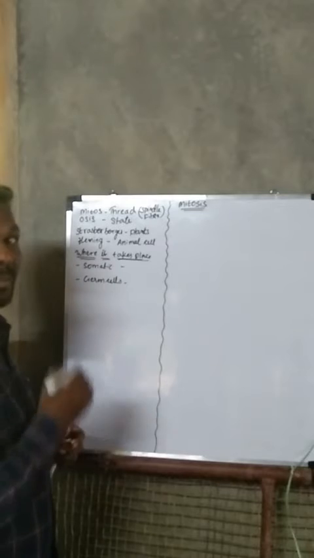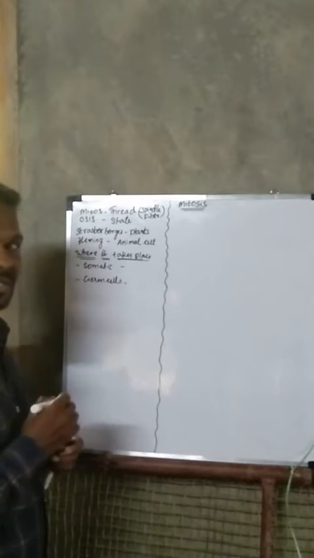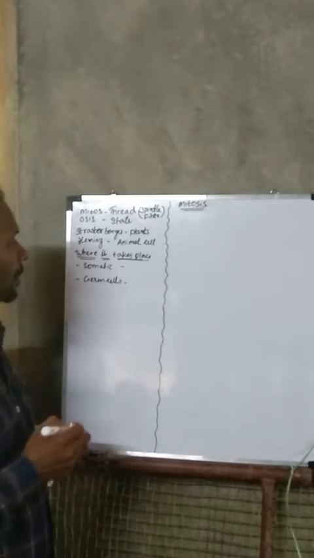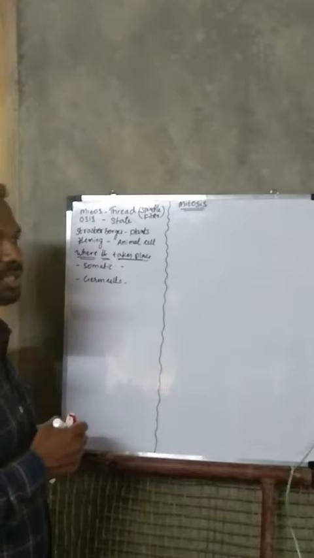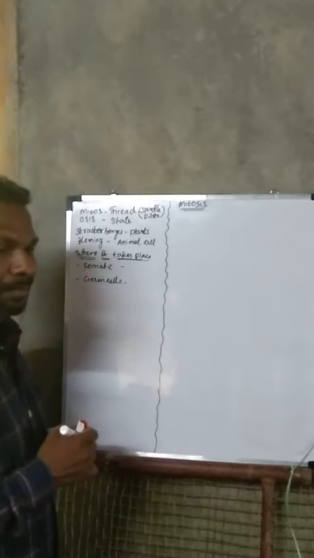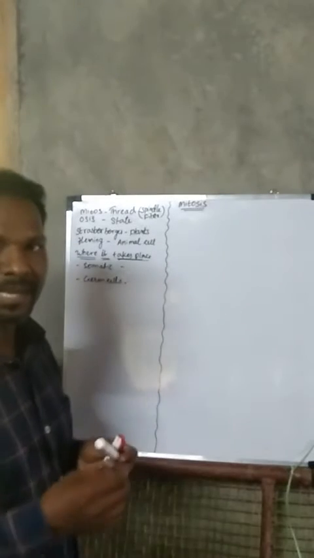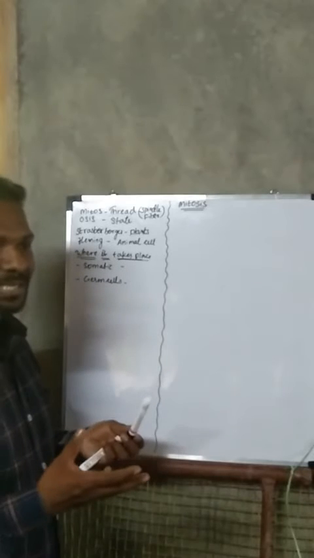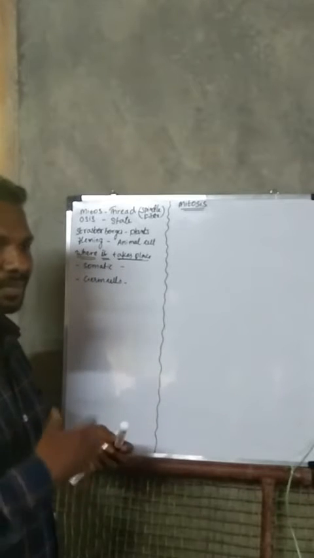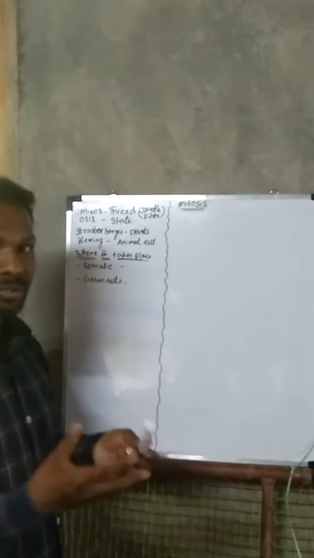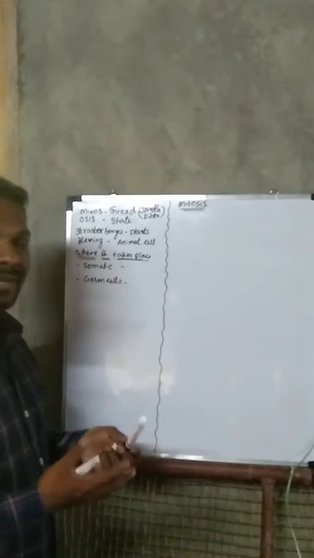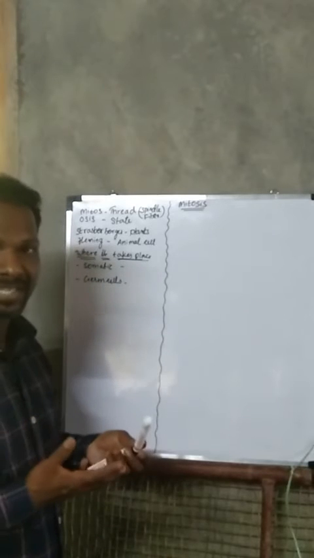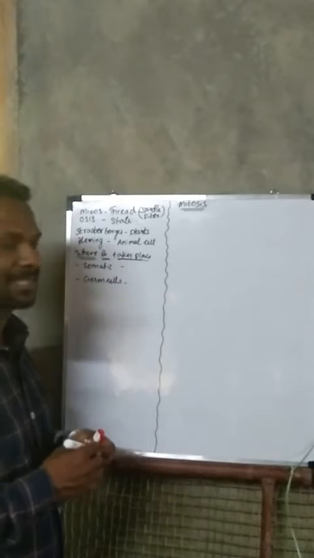Somatic cells are body cells, germ cells are reproductive cells. Lower plants like algae and bryophytes have somatic cells, body cells. Their body divides and produces new organisms, whereas higher plants and humans also have body cells.